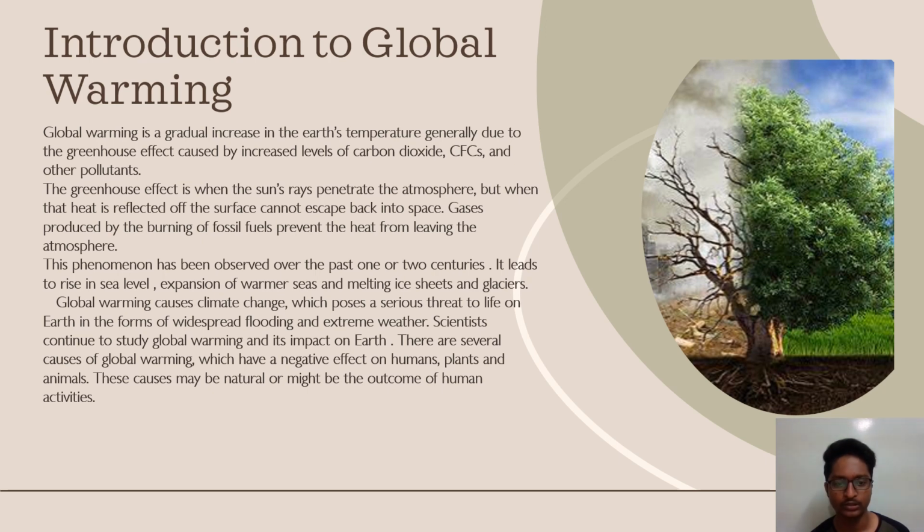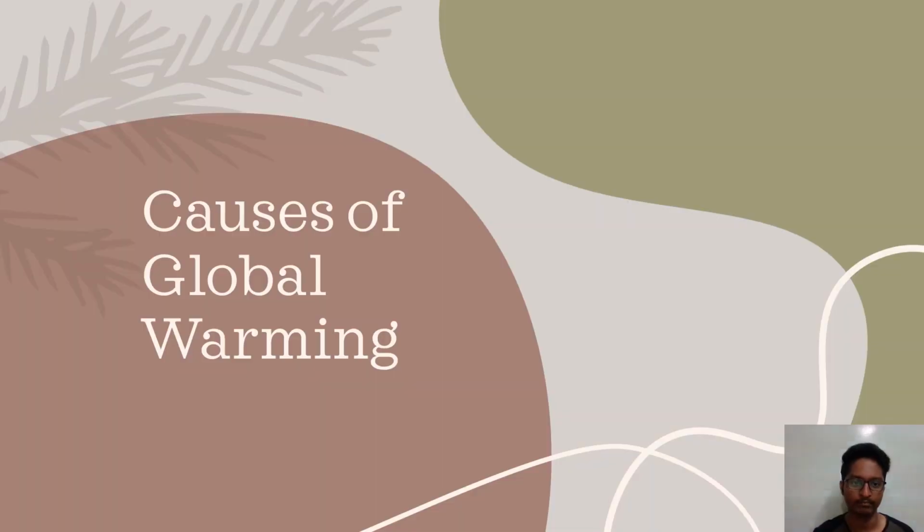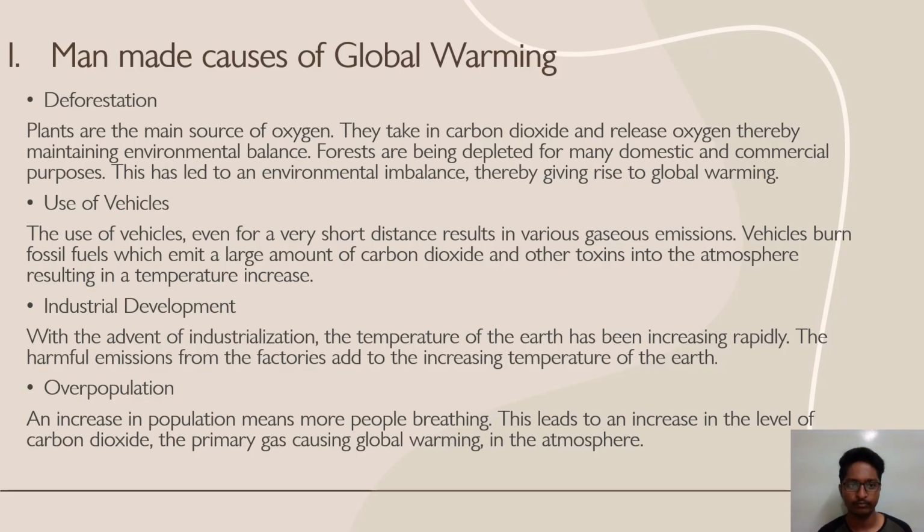Global warming causes climate change, which poses a serious threat to life on Earth in the form of flooding and extreme weather. Scientists continue to study global warming and its impact on the Earth. There are several causes for global warming which have a negative impact on humans, plants, and animals. These causes may be natural or might be the outcome of human activities. So, let us know what are the causes of global warming.